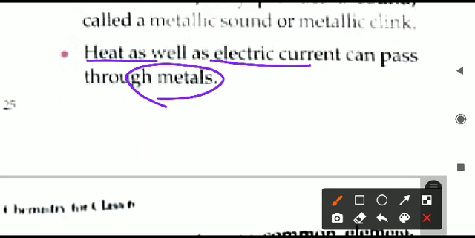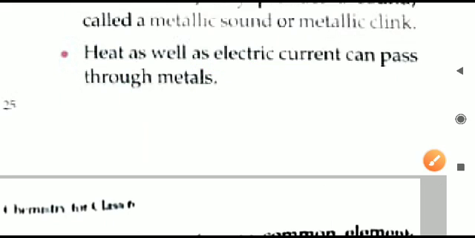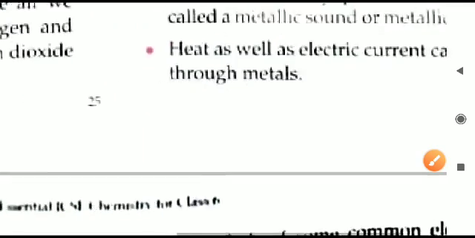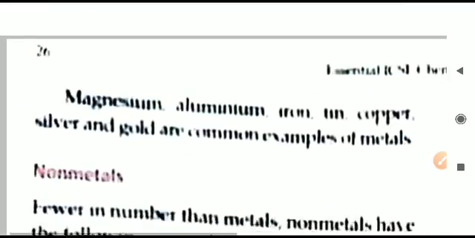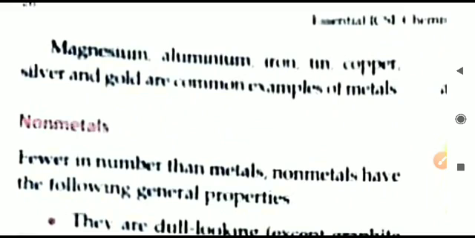We talked about aluminium wires. That is because metals can conduct electricity. We are not making electric wires of any non-metal. Always we use metals. We can use aluminium, we can use copper wires. Silver also can be used in costly appliances. So all this can supply electric current very comfortably, very easily.